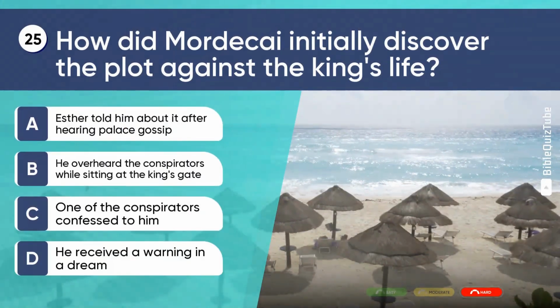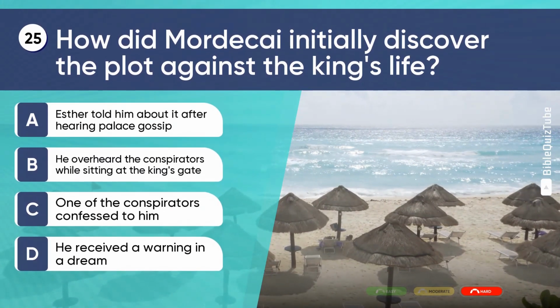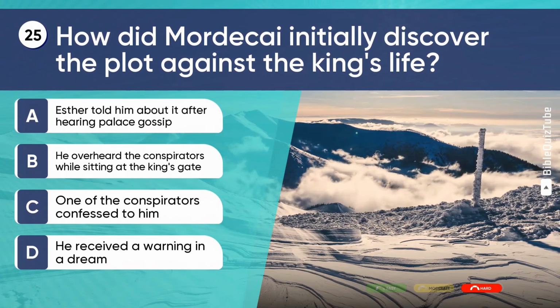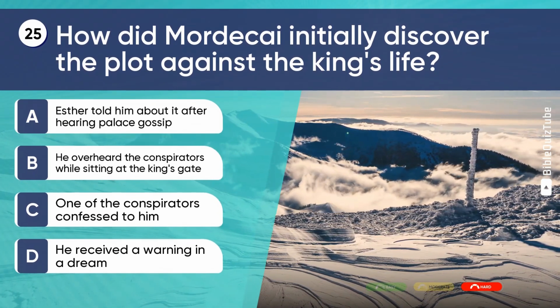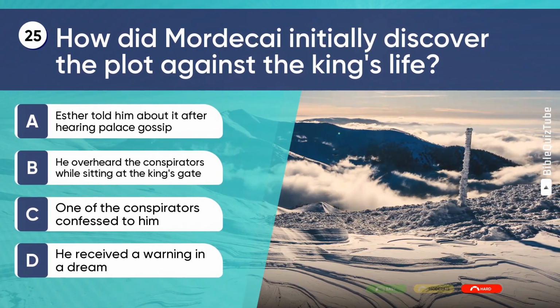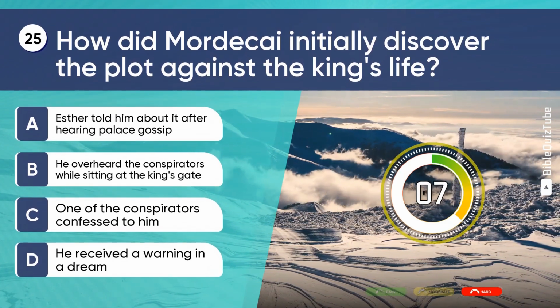Question 25. How did Mordecai initially discover the plot against the king's life? A. Esther told him about it after hearing palace gossip. B. He overheard the conspirators while sitting at the king's gate. C. One of the conspirators confessed to him. D. He received a warning in a dream.